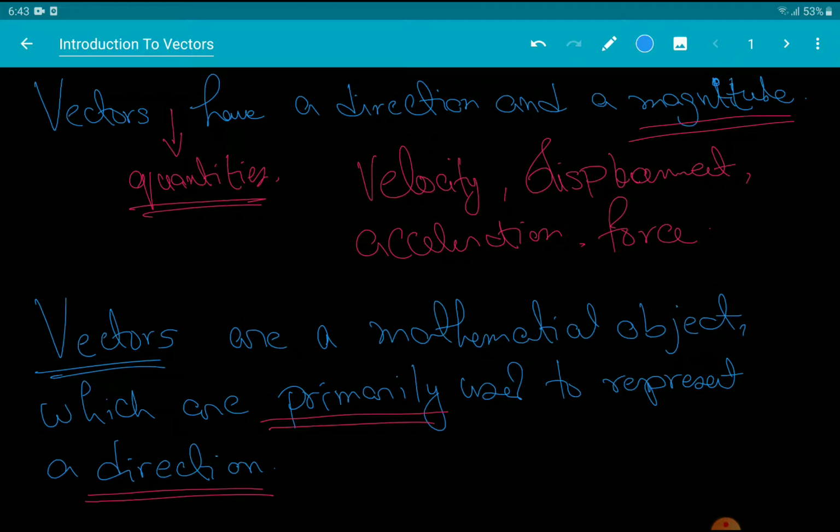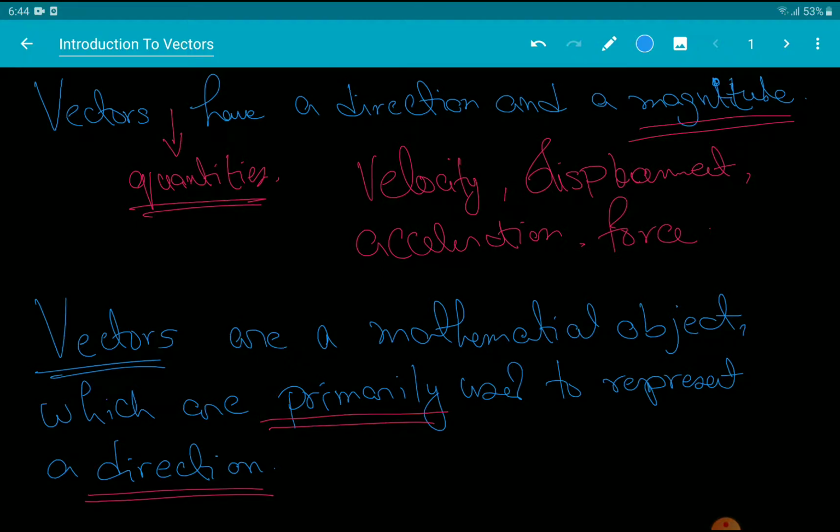This really small distinction that I'm making may seem insignificant right now, but when we talk about the different kinds of vectors, like the basic kind, like position, direction, and unit vectors, this distinction is really necessary to distinguish between them, right?